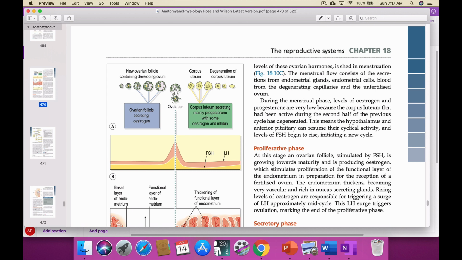In the first 10 days, the ovarian follicle, primordial, then Graafian, takes different names as it gradually matures, and on the 14th day ovulation starts. That's why in the menstrual calendar the 14th day is called a woman's day. The ovum comes out to the fallopian tube and is ready for fertilization. During that time the ovarian follicle will secrete estrogen. That's why the first 10 days is called the estrogen phase.